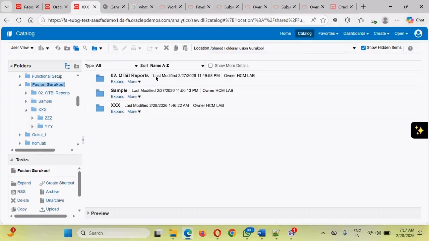Guys, for these folders, the name is coming, last modified is coming, and the owner who has created this particular folder, those names are also coming. This user has created this thing.